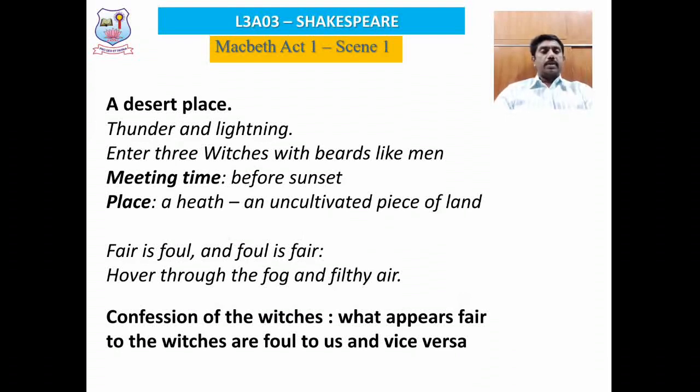Look at the line first, line 1, that is, fair is foul and foul is fair. This hint in scene 1 actually goes on throughout the action of the play. Whatever appears to be fair for the witches is foul for moral people or for normal people, and what appears to be foul for the witches is actually fair for normal people, that is vice versa. So the witches considered something to be fair, but it is actually a foul thing, but whatever they consider to be foul is fair for the normal human beings.